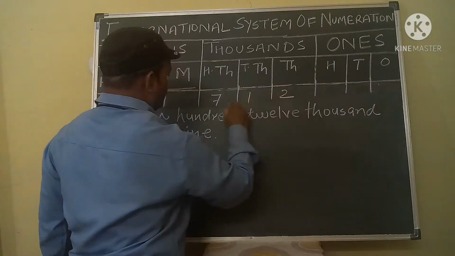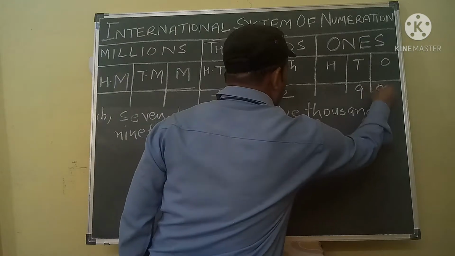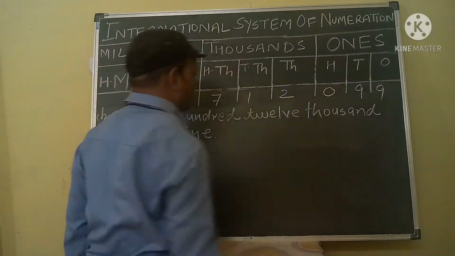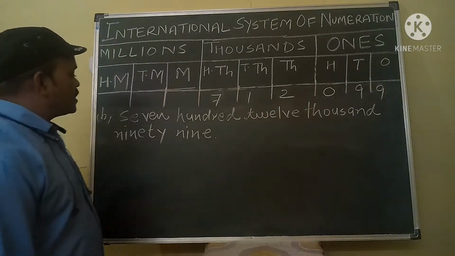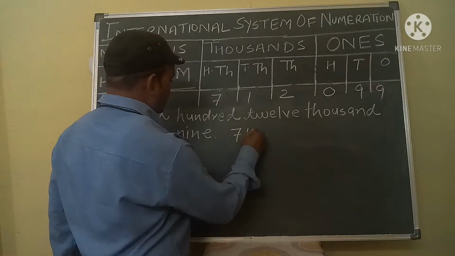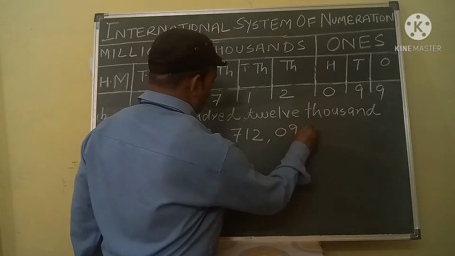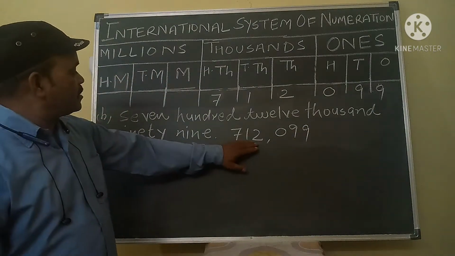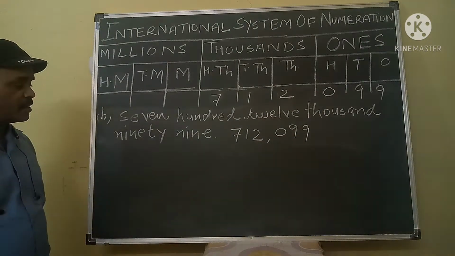This is 712 and 99. Now in the hundreds place there will be 0. So this number you can write 712,099. Okay.